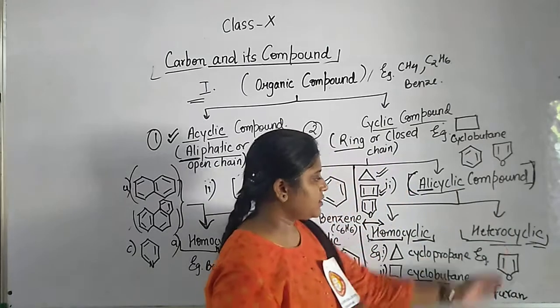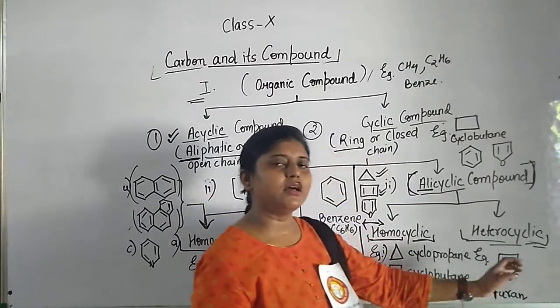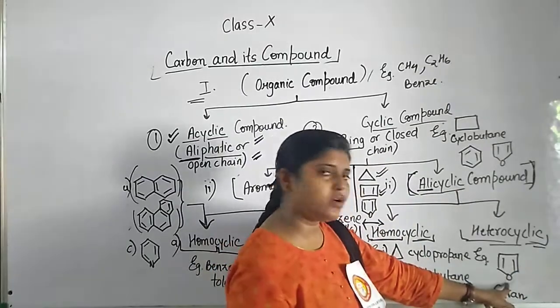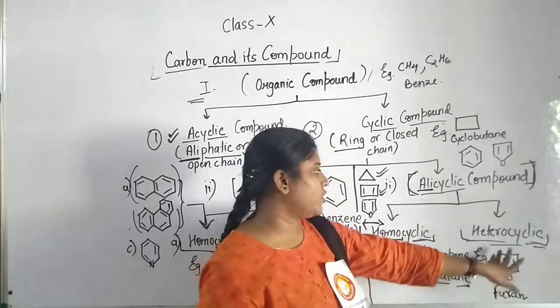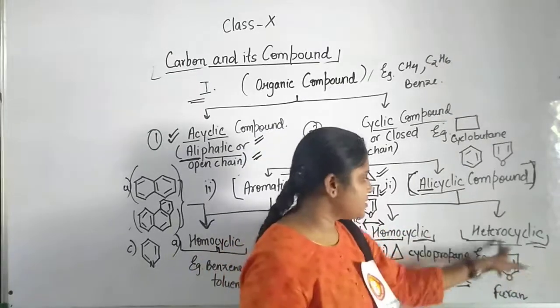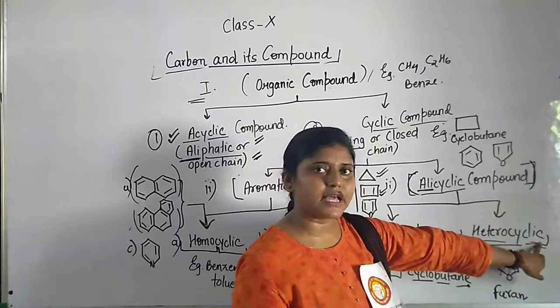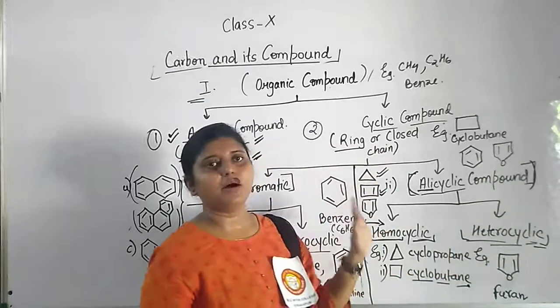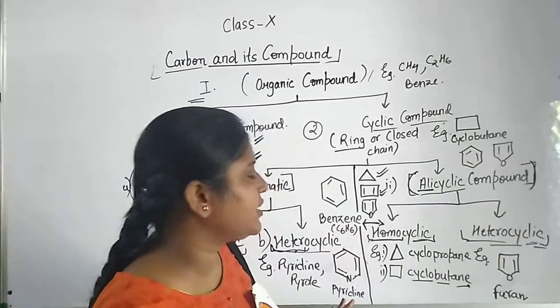Here you can see carbon atoms along with a heteroatom, that is oxygen. That's why it is called hetero, and as there is a cycle, it is called cyclic. So this is all about the classification of organic compounds.